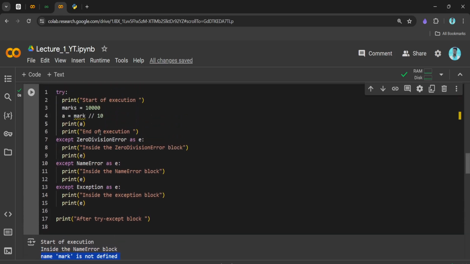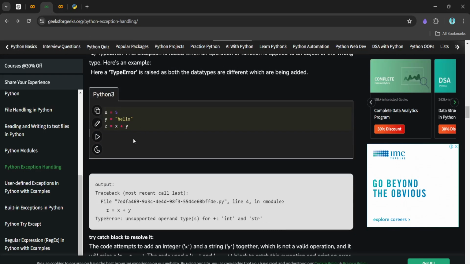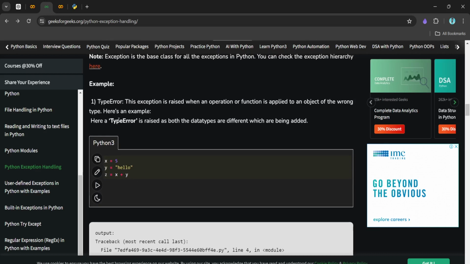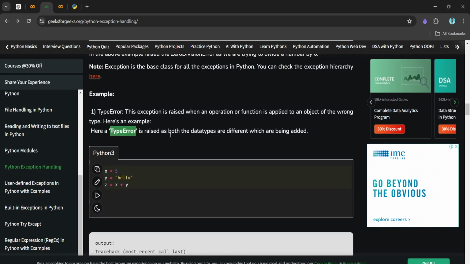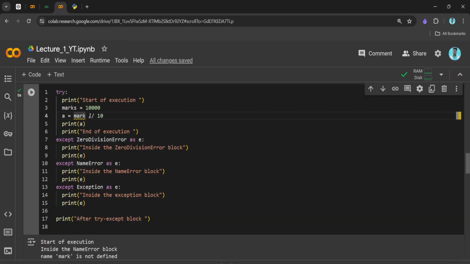Let's say we try to raise an exception which we have not handled. So let's say a type error. What exactly is a type error? Let's say we try to add a string with an integer. Let me correct this.